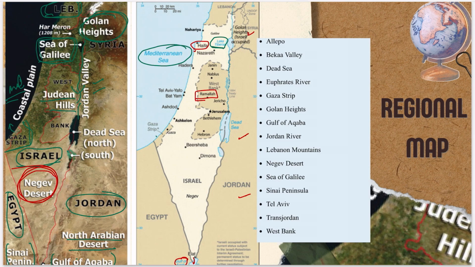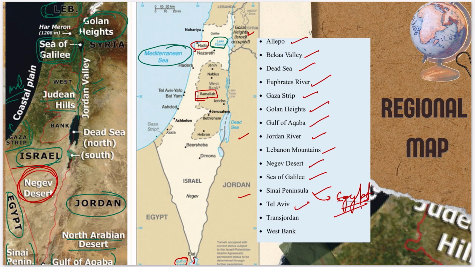So the places you have to keep in mind are Aleppo, Bekaa Valley, Dead Sea, Euphrates River, Gaza Strip, Golan Heights, Gulf of Aqaba, Jordan River, Lebanon Mountains, Negev Desert, Sea of Galilee, Sinai Peninsula. Sinai Peninsula is in Egypt, right?